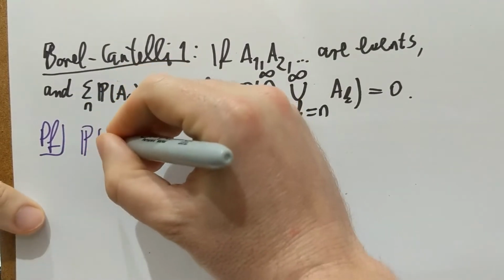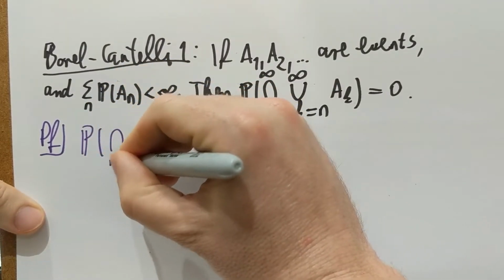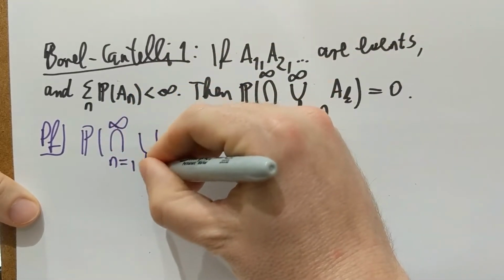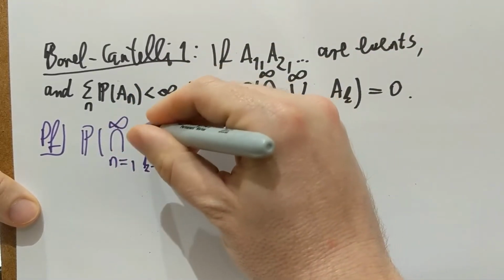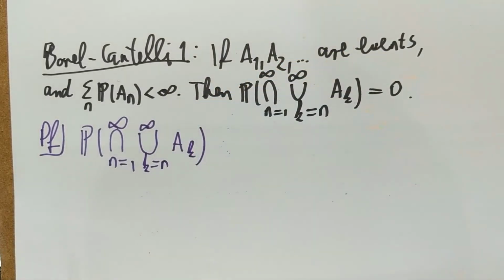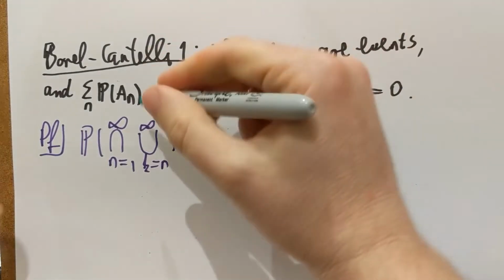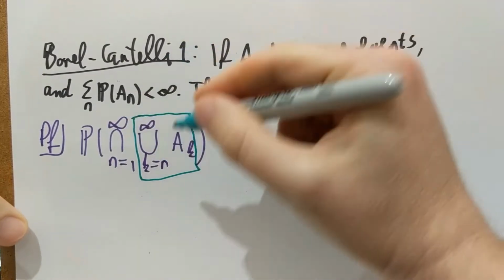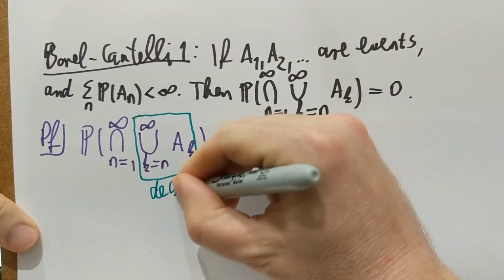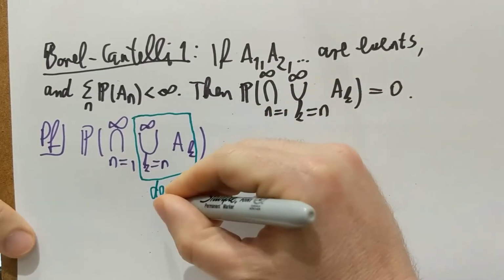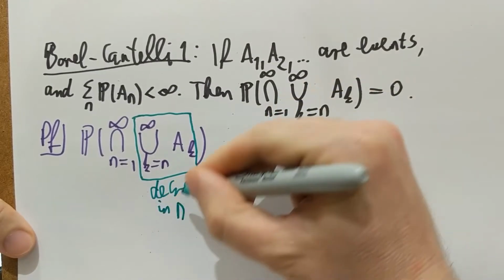Let me start with this probability and notice that this union of the AKs is decreasing in n.